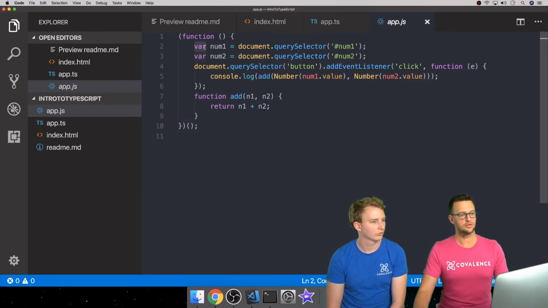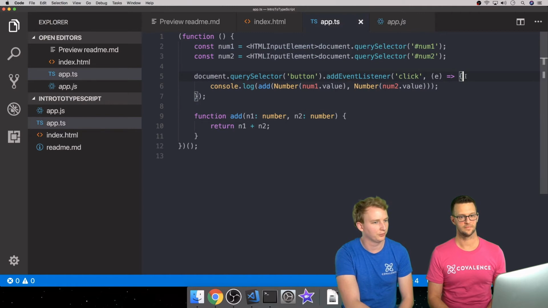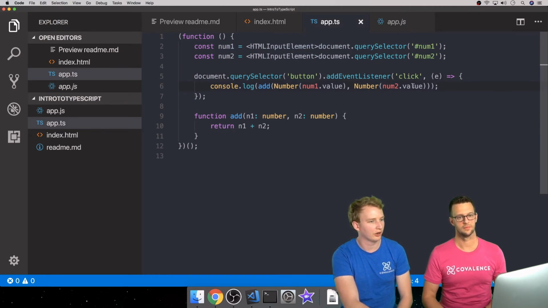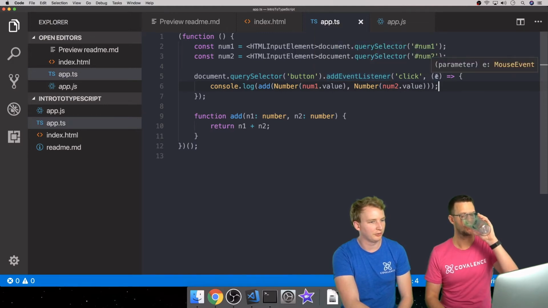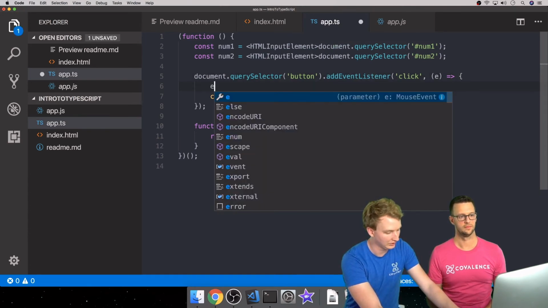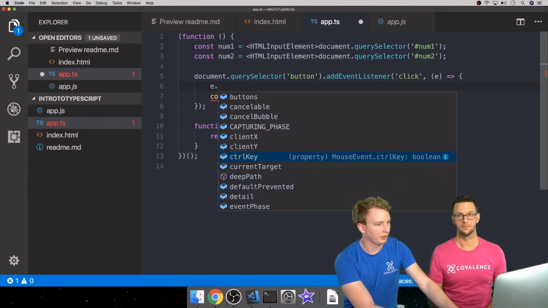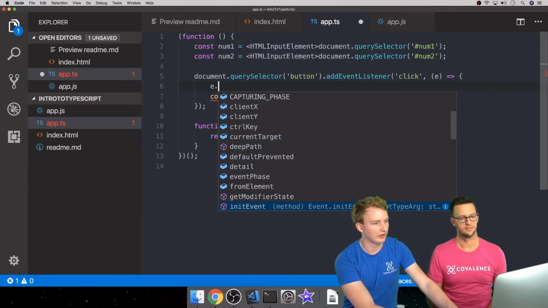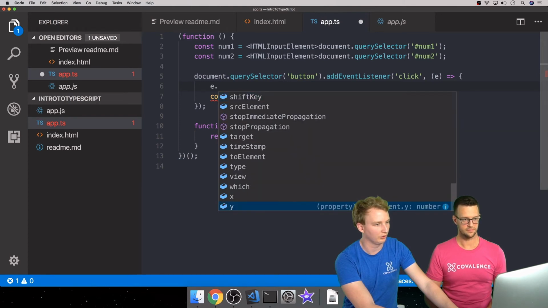Mm-hmm. And we'll do that in some future videos and show you how to create configuration files and use other typings as well. But yeah, so the last little piece of this, let's show a little bit about Intellisense. So one thing we see in here is we have our event listener, and you can see this is a click event listener. The event object is a mouse event. So let's see if TypeScript knows what's on this mouse event. We can say e dot and look at this. We see all these different properties that are on mouse event. And based on the icon over on the left, you can see that TypeScript knows all the properties that are on here. It's not guessing. There's no guesswork involved. All of these are known.